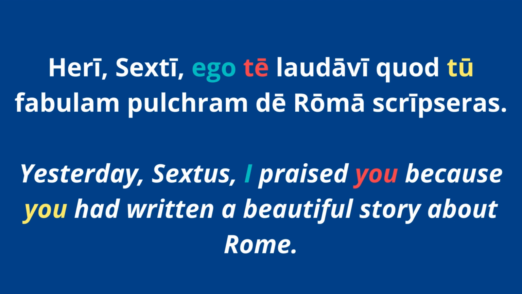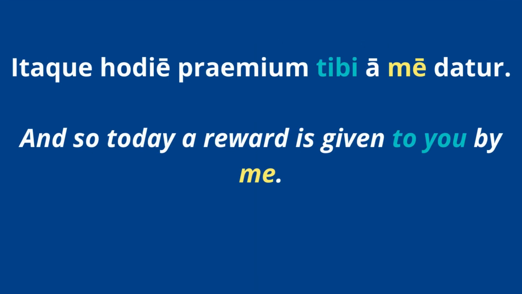And I praised you because you, too, scripseras, right? You had written. You here is the subject of the second part of the sentence. Quod is a conjunction, so you really have two separate sentences here. So what is tu doing? Tu is the subject of scripseras, right? So you is the subject. That's why it's there. And because I'm still talking about Sextus, one person, I'm going second person singular, nominative, it's going to be tu, right? So the last part is you had written a beautiful story, fabulam pulchram de Roma, about Rome, right? So you have three pronouns here, and they're all doing different things, right? Ego, te, and tu.